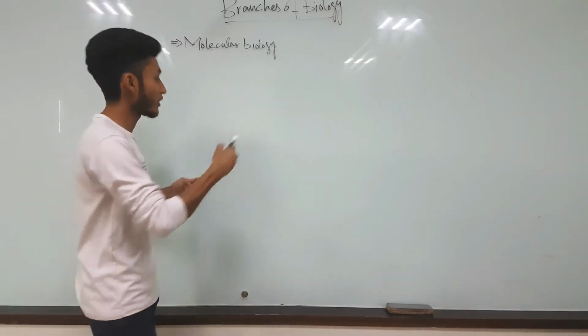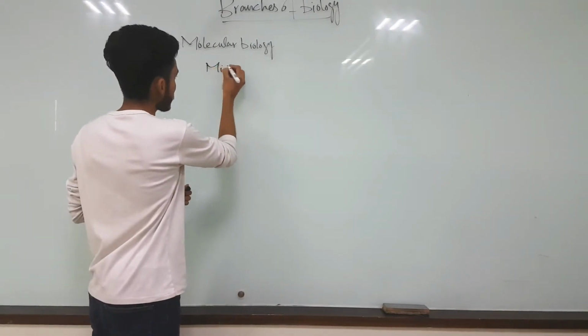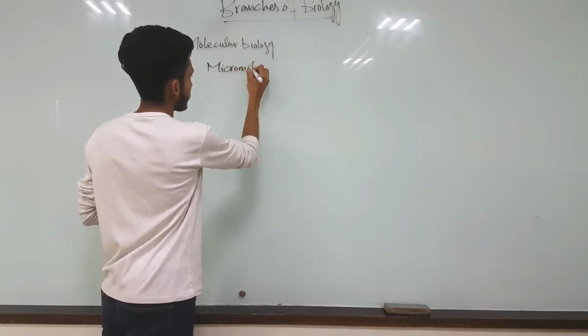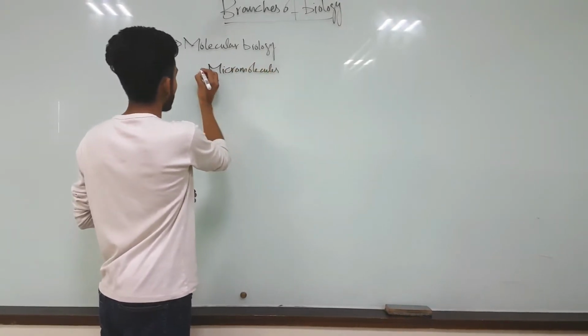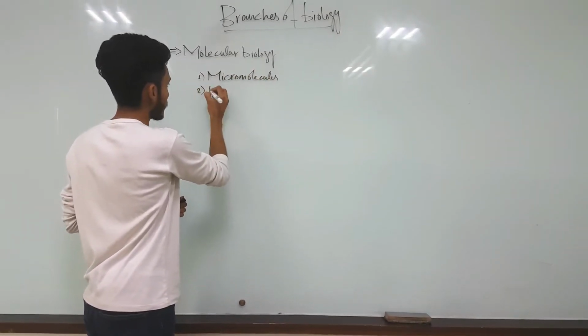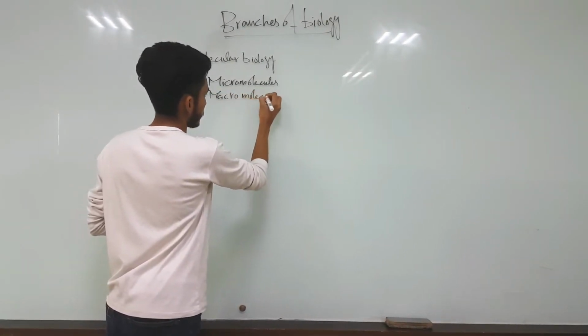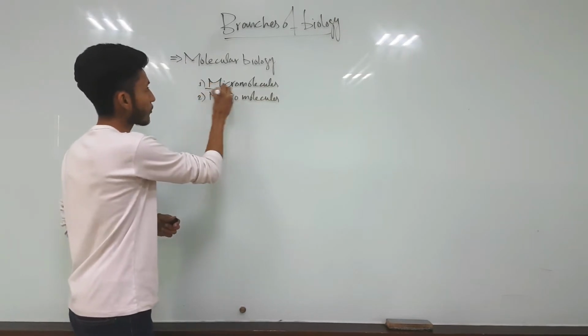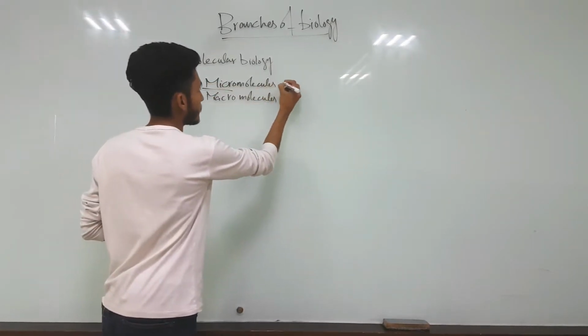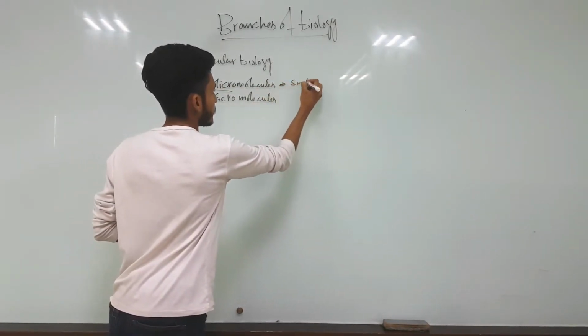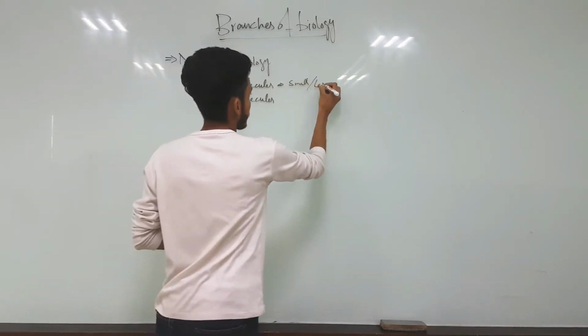There are two types of molecules in our body: micromolecules and macromolecules. The word micro means small or less.